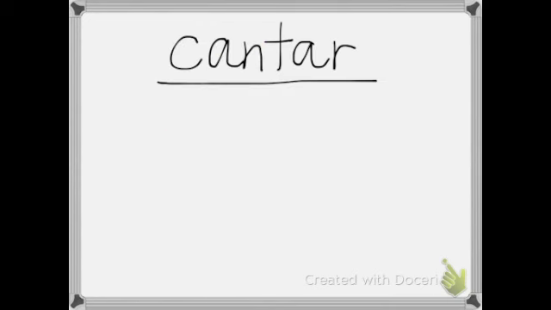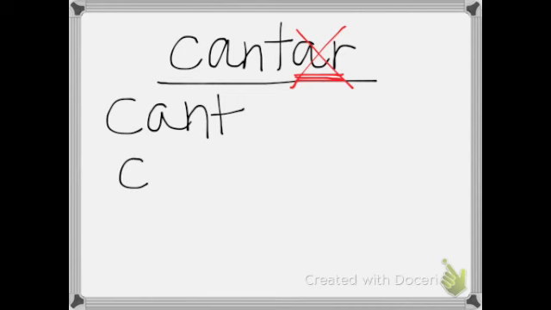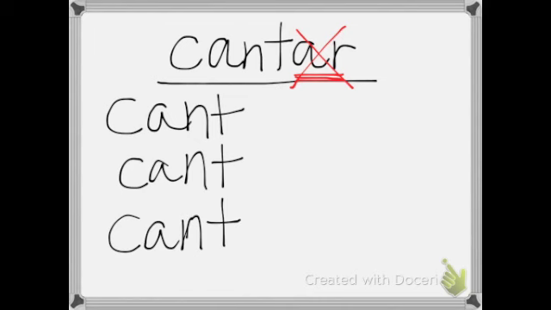Okay, I want to talk briefly about how to actually use these verbs. So when you have a verb like cantar, we see the ending here is an AR, which means that we're going to use the AR verb endings. In order to start conjugating, we need to take the infinitive verb, cantar, drop the AR, which leaves us with our stem. So our stem is cant. From here, all we have to do is add the correct endings. So the yo form would be canto, the tú form, cantas, él or usted canta.